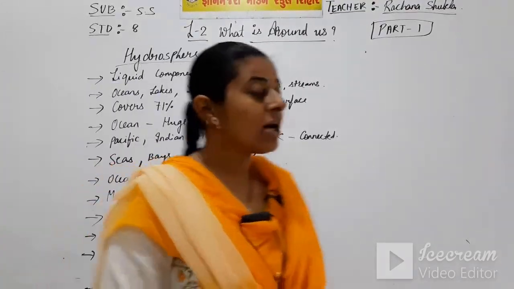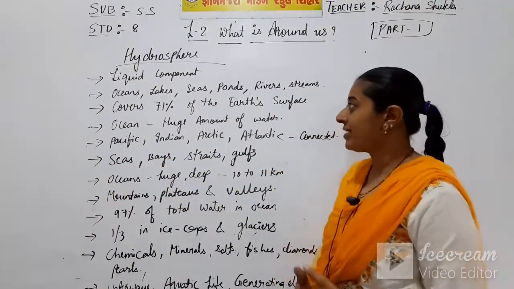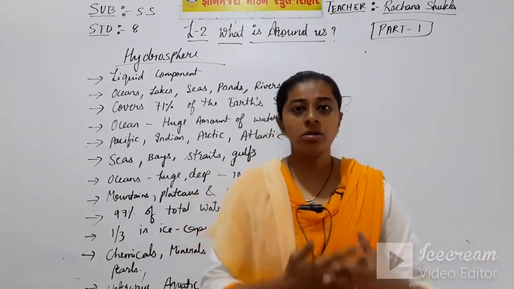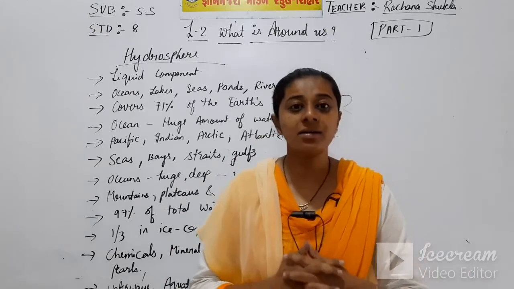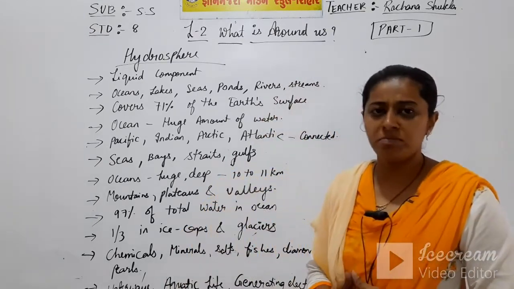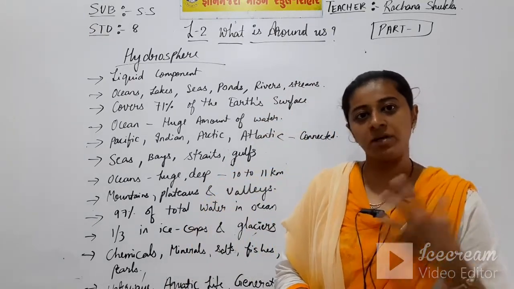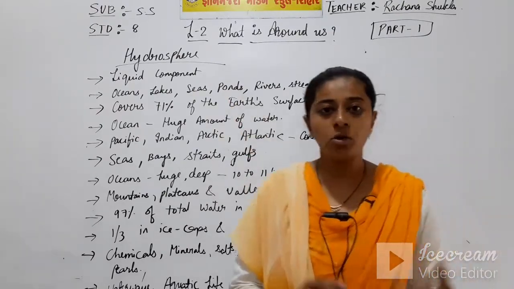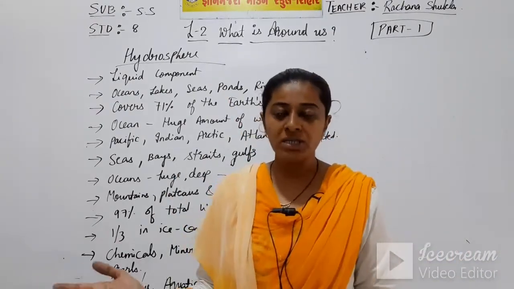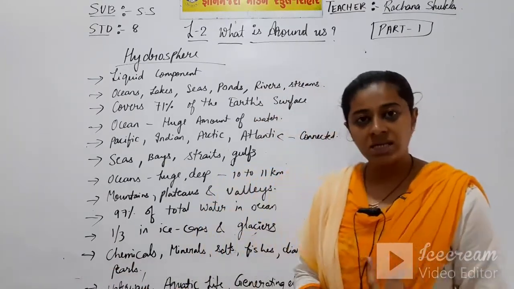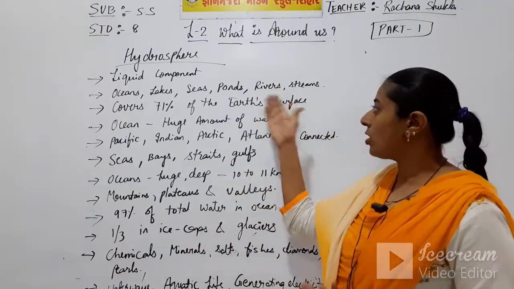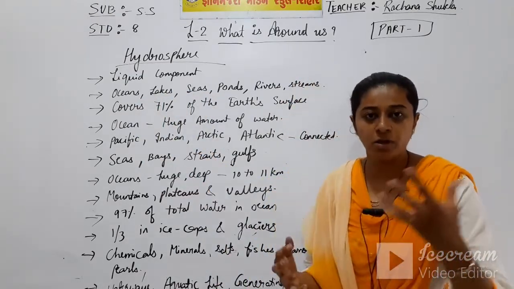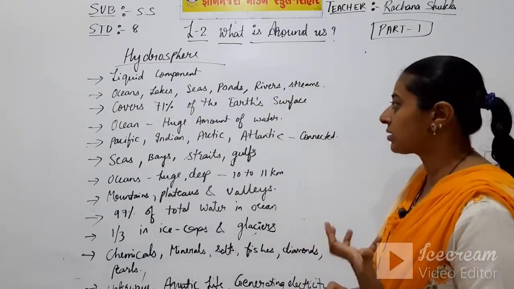Let's see about hydrosphere. What is hydrosphere? The liquid content on the earth is known as hydrosphere. That means the water portion of the earth is known as hydrosphere. Now, hydrosphere includes oceans, the big oceans, the lakes, seas, rivers, ponds and streams. So all these things are included in hydrosphere, the water portion of the earth.